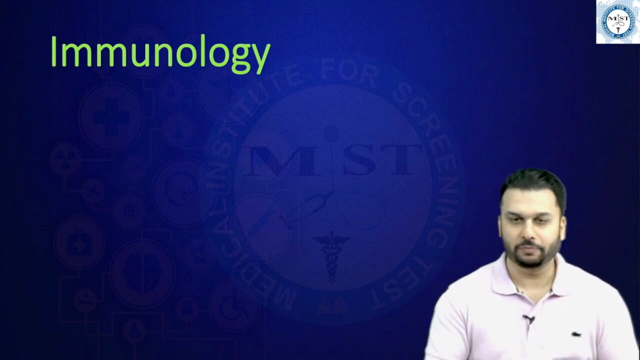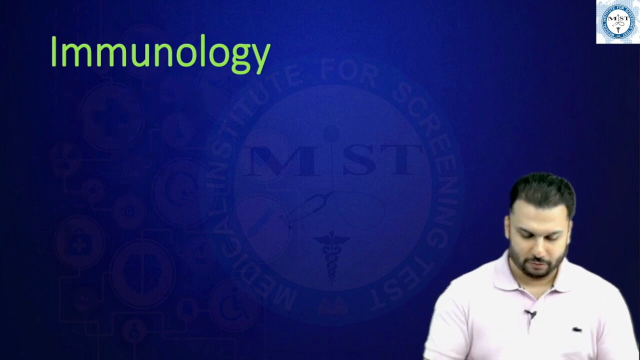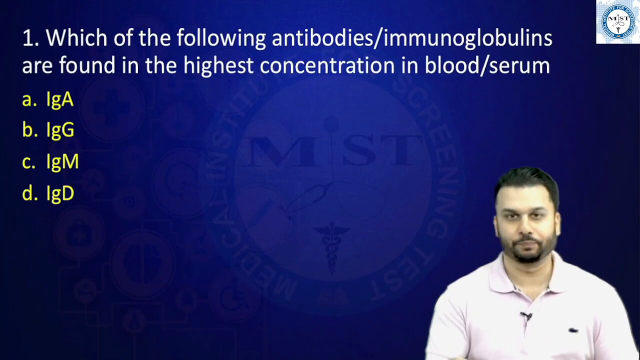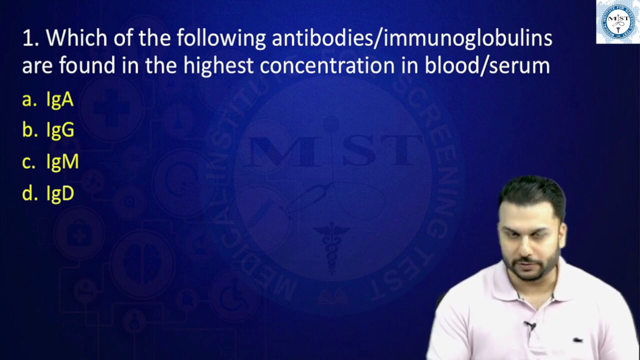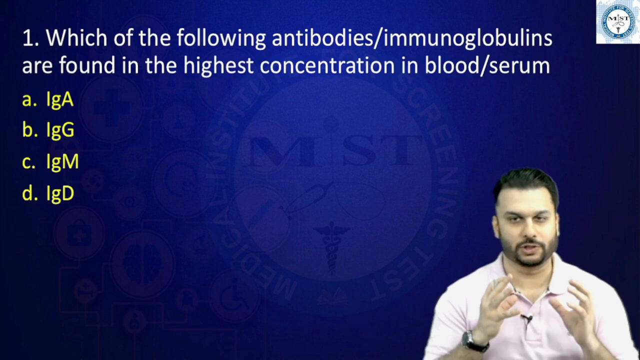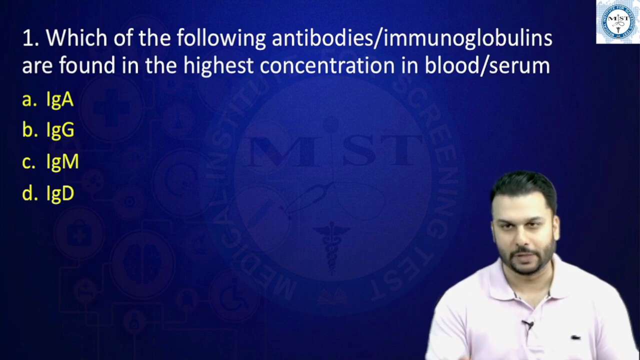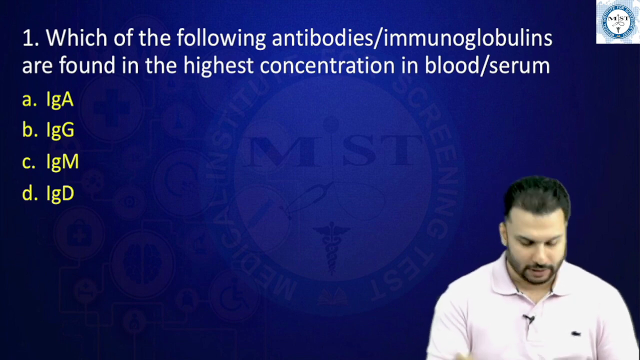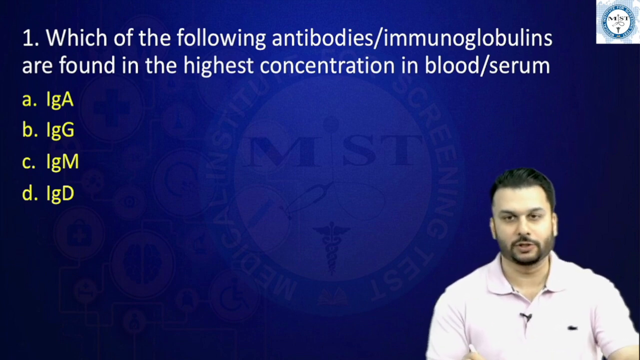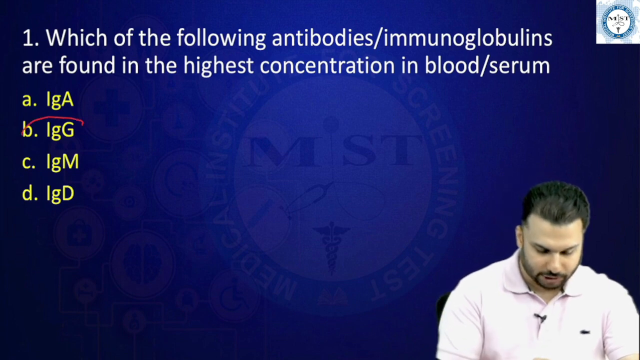From the immuno section, my friends, one of the first questions is this: which of the following antibodies or immunoglobulins is found in the highest concentration in the blood or serum? I believe everybody did well on this question, a straightforward MCQ. The correct answer is going to be IgG.